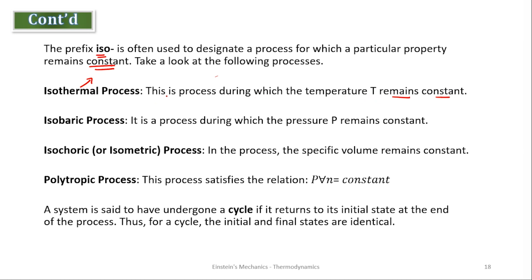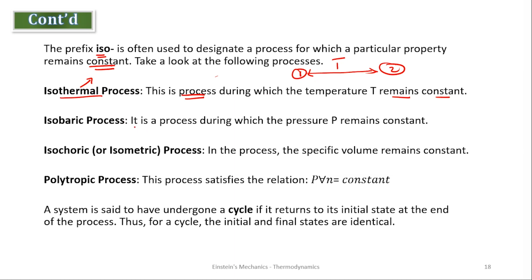When we were talking about equilibrium, we saw thermal equilibrium. That's what equilibrium states. But here too, we are talking about the process. So when a system is changing from one equilibrium state to the other, and throughout the states, throughout the journey, temperature remains the same, that process is called isothermal process.